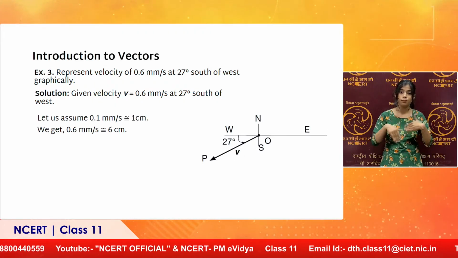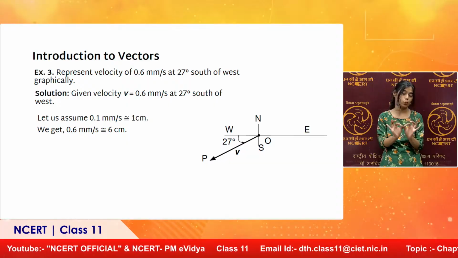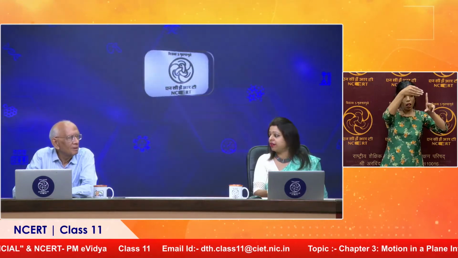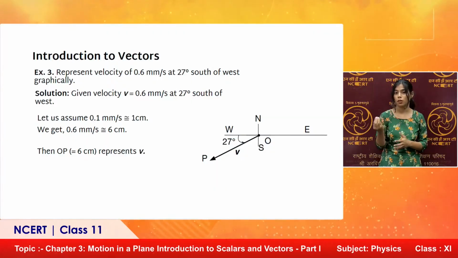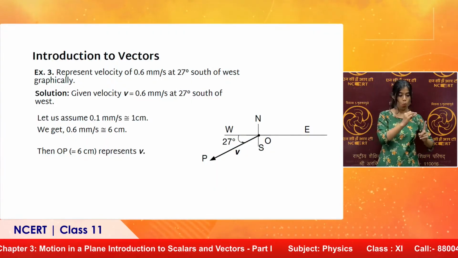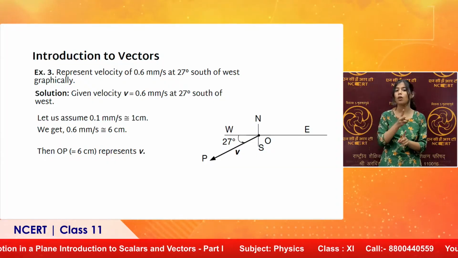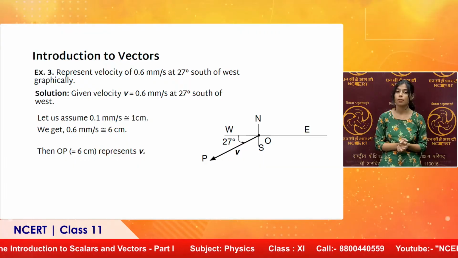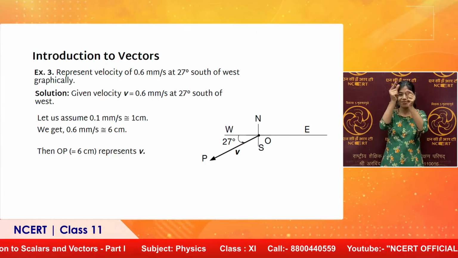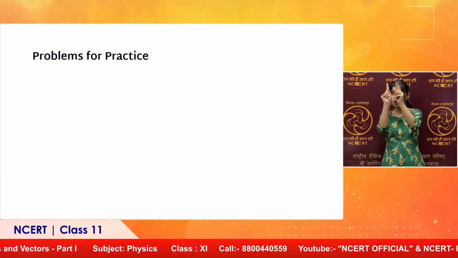You can see the rest is clear from the diagram. A very good example, sir, because we have always seen that we decrease when we take a scale, but this is a very good example where we are increasing the value. That is what is meant by suitability of the scale. So, it has to be chosen depending on the magnitude of the quantity being represented. Here OP represents velocity vector V. Remember, the velocity vector is represented by italicized bold letters in our convention. That is what we have already stated.